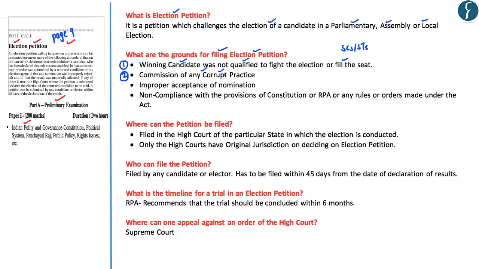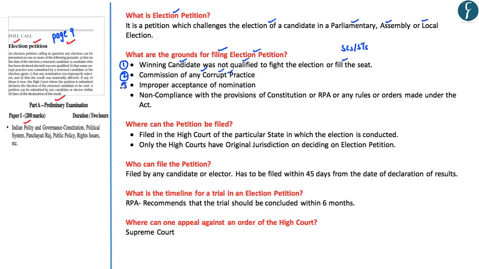It also involves asking the voters to either vote or refrain from voting on the basis of the grounds of religion, race, caste, etc. So the appeal by the candidate to the voters to vote on the grounds of religion, race, caste or language is also treated as a corrupt practice under the Representation of the People's Act.